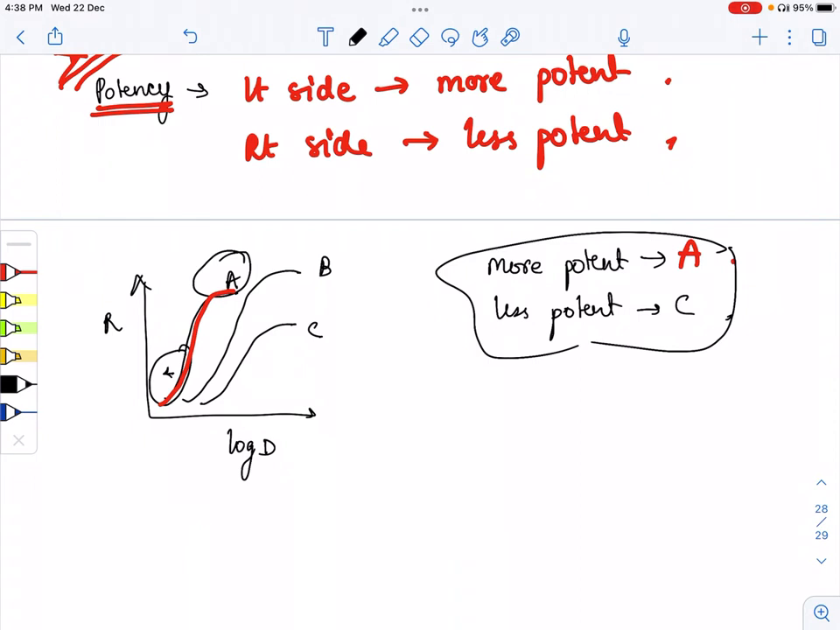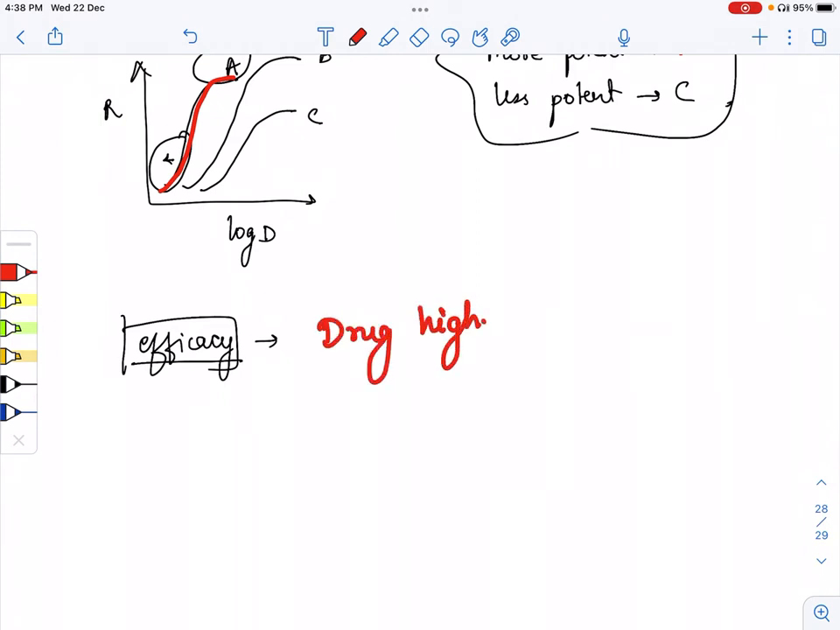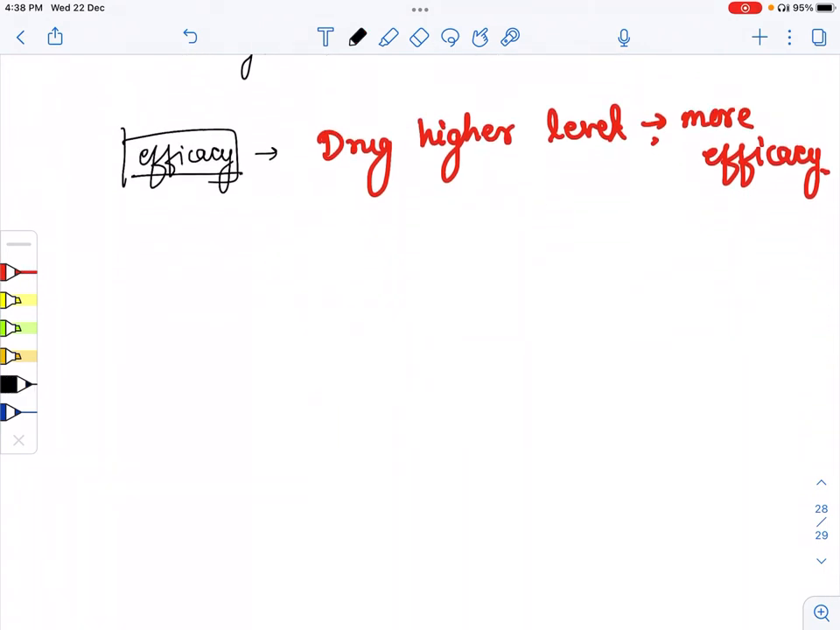Now the next trick which I will tell you about is efficacy. How can we identify which drug has more efficacy and which drug has less efficacy? For efficacy we have to remember which is at the higher level. The drug which is at a higher level is more efficacious, has more efficacy, and the drug which is at a low level has the least efficacy. Just remember this trick: at higher level, more efficacy; on the left side, more potent.